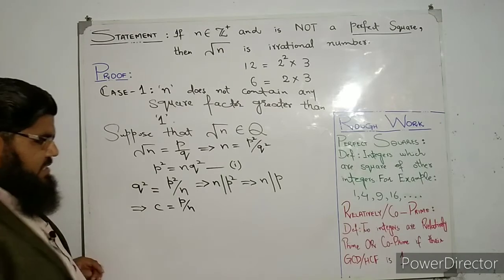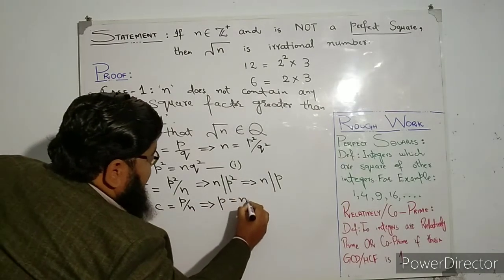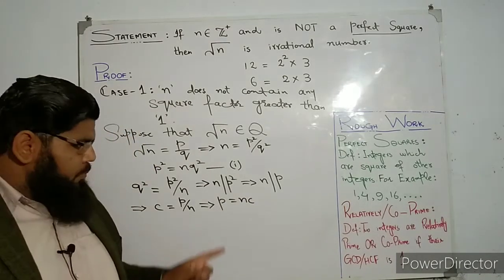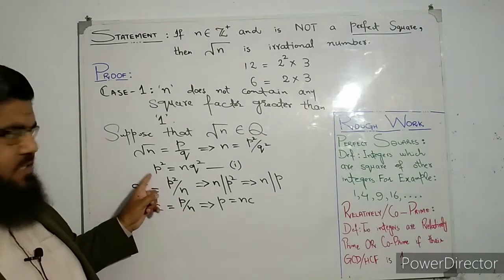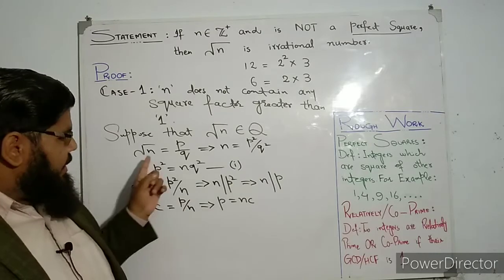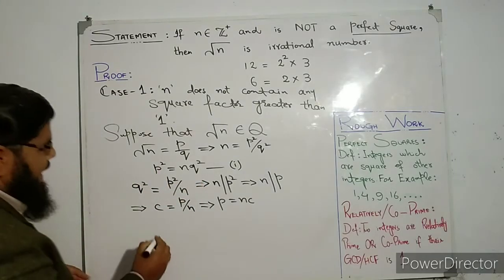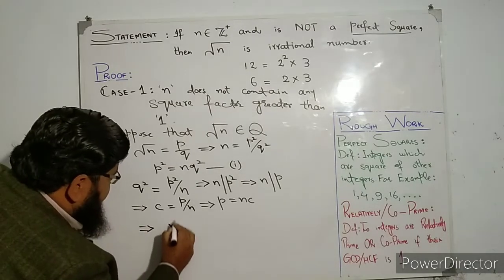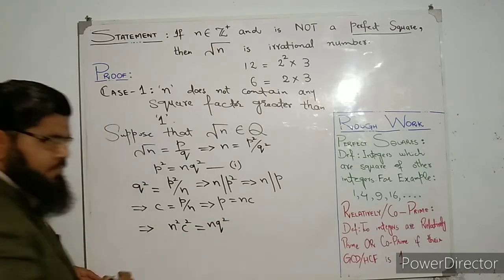Okay, and from this equation we can write p is equal to nc. And then we are going to put the value of p in this equation. That is why I have labeled it. We are going to put the value of p in equation number 1. So what will we have? This will imply n square c square is equal to n q square.